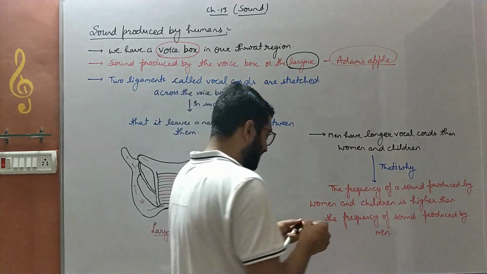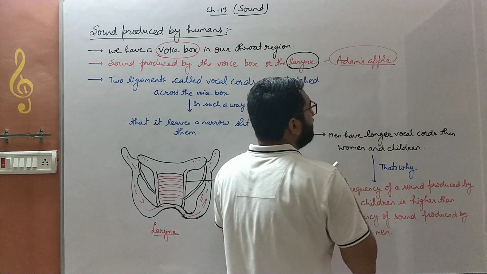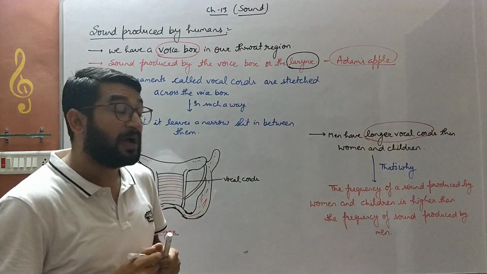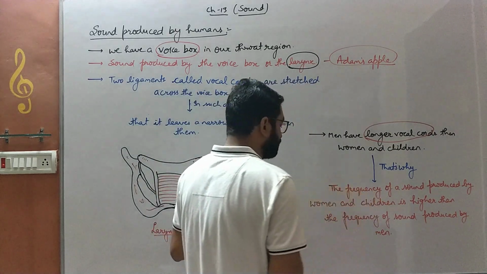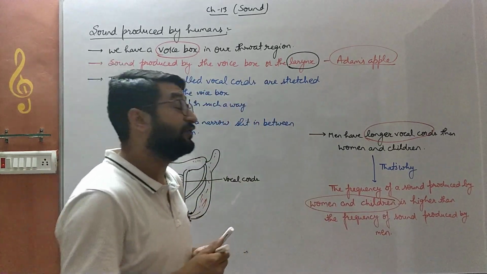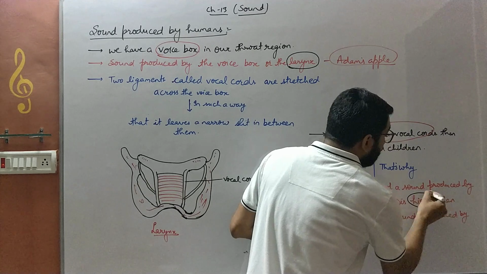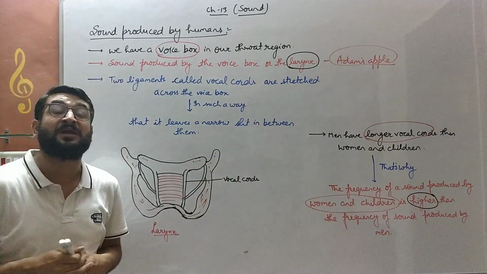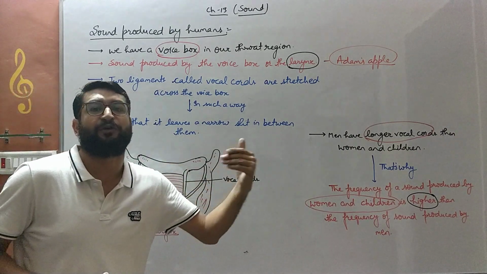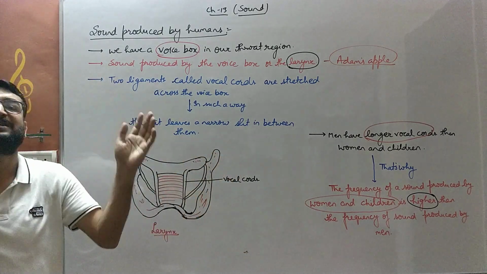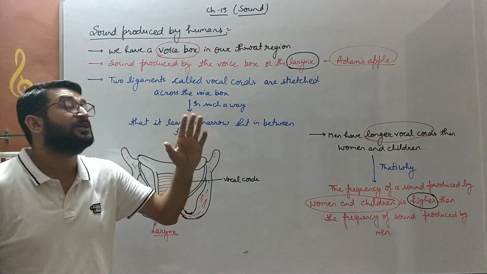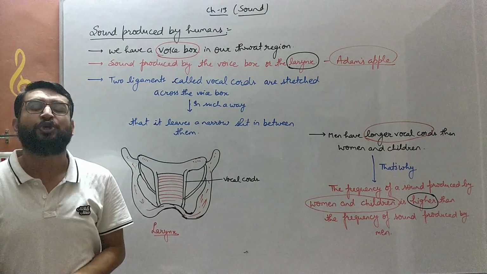The reason behind this is that men have longer vocal cords than women and children. That's why the frequency of the sound produced by women and children is higher as compared to males, due to their smaller vocal cords. So smaller vocal cords means more frequency, and more frequency means the pitch of the sound is high, and high pitch means the sound is shrill. A very sharp voice will come, bache. So that's how sound is produced in human beings.